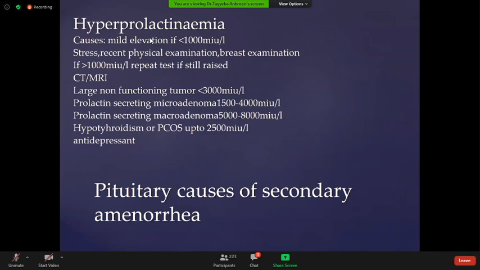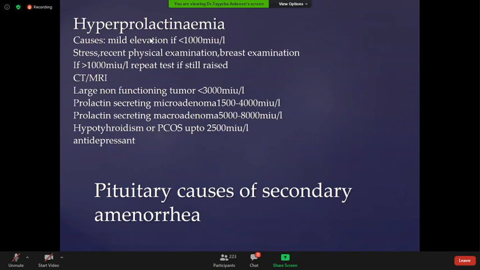If the patient has a prolactin secreting microadenoma or macroadenoma, there is a chance of increased prolactin. If there's a microadenoma, the maximum level of prolactin will rise up to 4,000. If there's a macroadenoma, there's a chance the level is up to 8,000 or more than that.